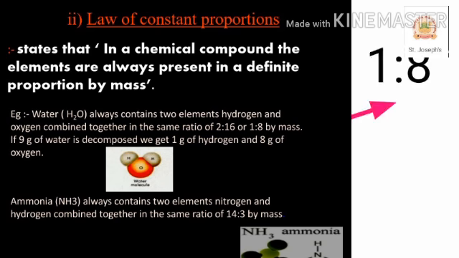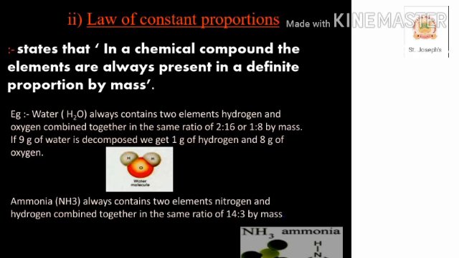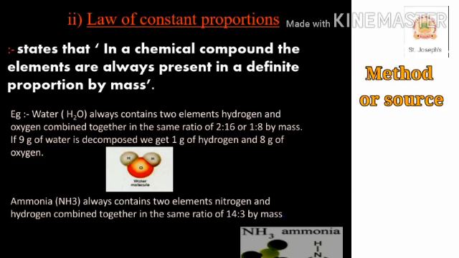Thus, if 9 grams of water is decomposed, we will get 1 gram of hydrogen and 8 grams of oxygen. So it always has this composition. Similarly, in the case of ammonia, nitrogen and hydrogen are always present in the ratio of 14 is to 3 by mass, whatever the method or the source from which it is obtained.